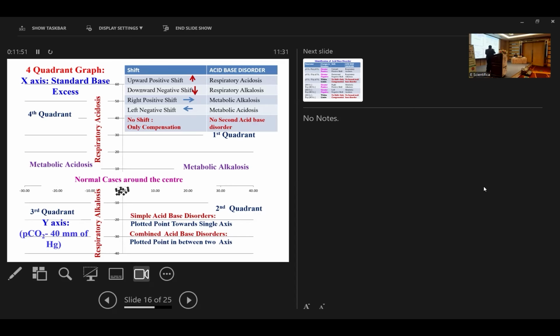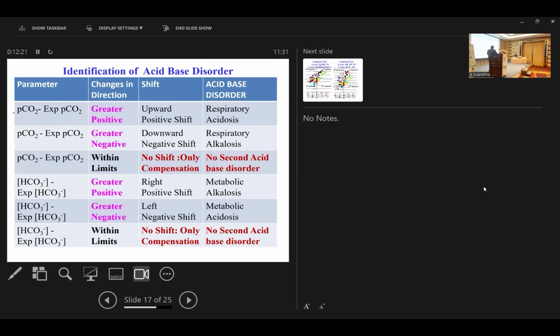Using this graph, we can plot the point. Towards the positive side of the x-axis, metabolic alkalosis. Towards the negative side, metabolic acidosis. Towards the positive side of the y-axis, respiratory acidosis, and towards the negative side, respiratory alkalosis. And if the point is in between, it can denote either a compensation or a mixed disorder. But how to identify it is using the already existing six bicarbonate rules. If you apply these compensation rules, then the difference between the PCO2 and the expected PCO2, or the bicarbonate minus the expected bicarbonate, will give some positive or negative value.